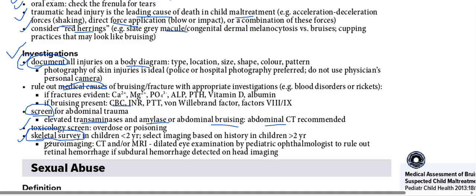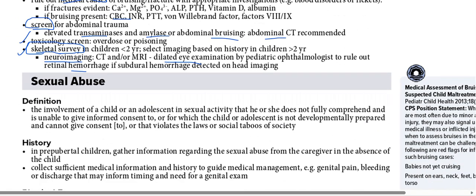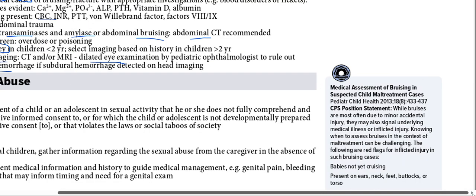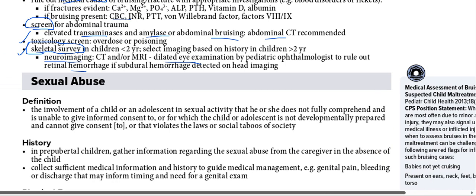Then neuroimaging, CT scan or MRI, if there is suspicion of brain injury. We have to examine the eyes of the child to rule out retinal hemorrhages if subdural hemorrhage is detected on head imaging. In shaken baby syndrome there can be retinal hemorrhages, and we need to rule that out as well.